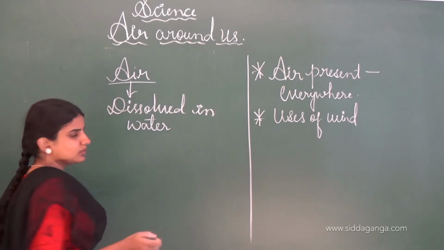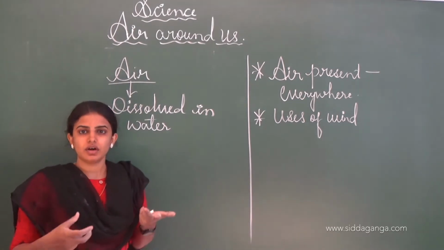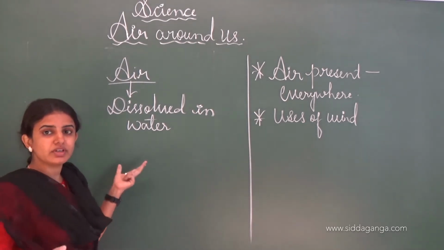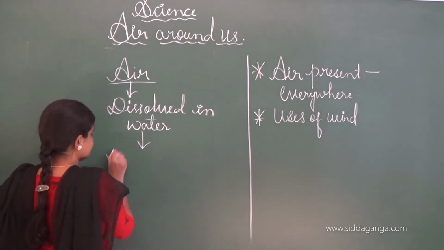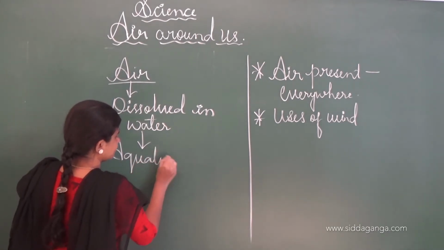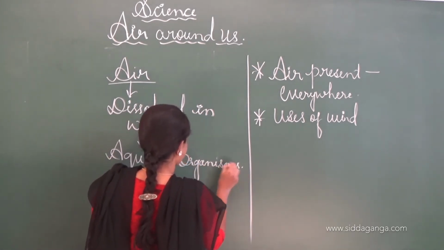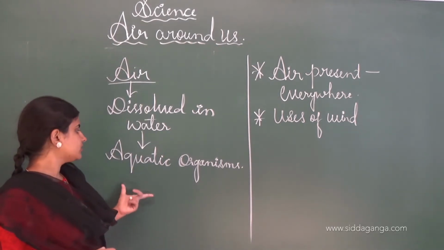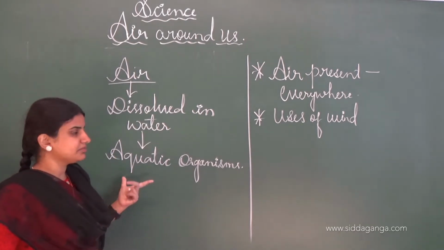See, air is dissolved in water, so the dissolved air present in the seas, ponds and different lakes is utilized by the aquatic organisms living in the water.